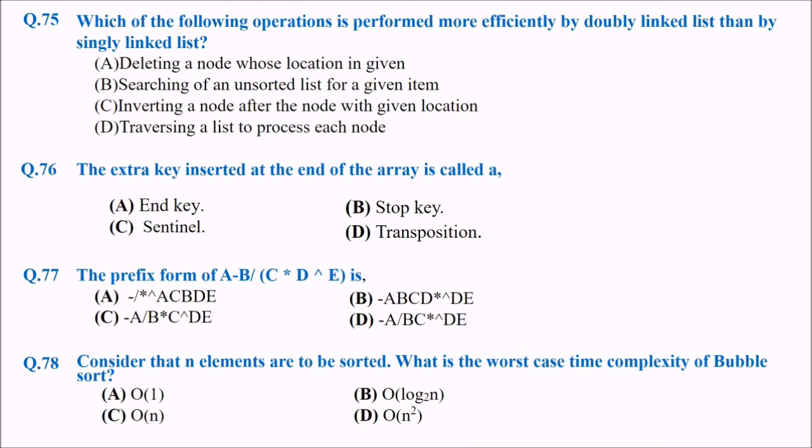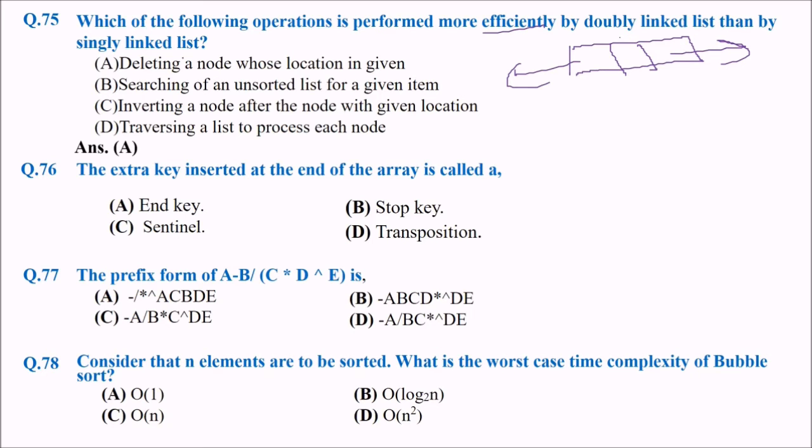Next question is, which of the following operations is performed more efficiently by doubly linked list than by singly linked list? In the doubly linked list, we have nodes with data item, left and right address. The answer is A, deleting a node whose location is given.